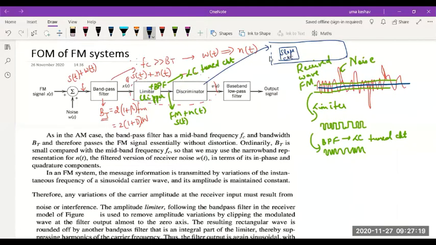It can be a balanced discriminator or single slope circuit, where the output of that slope circuit is a voltage which is proportional to the input frequency. The change in input frequency will generate a proportional voltage V of t at the output of this slope circuit. I told you slope can be single slope or balanced discriminator, dual slope.